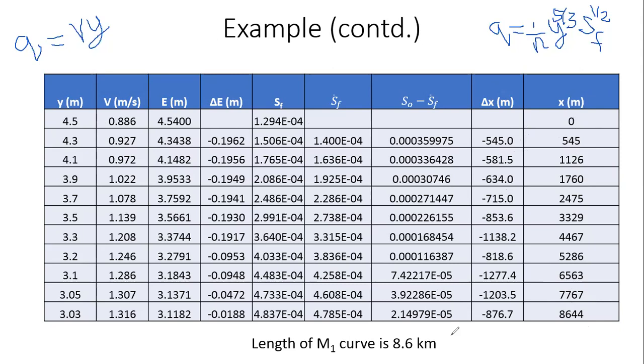So now remember, imagine this, the water surface elevation has changed from about 3 meters to 4.5 meters. 1.5 meters difference in elevation has happened over a distance of 8.6 kilometers, right? So now this tells you why we call it a gradually varied flow, right? So this is indeed a gradually varied flow profile. All right. So with that, I've come to an end to gradually varied flow profiles. There's a lot of material in this, so I would strongly urge you to pay very close attention to everything.